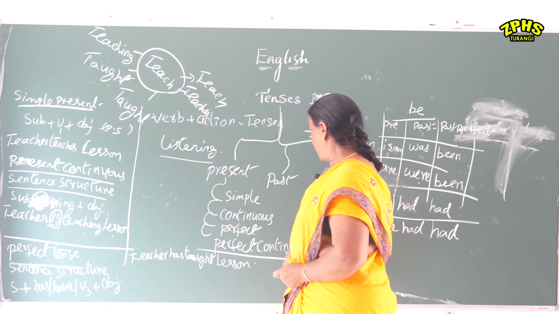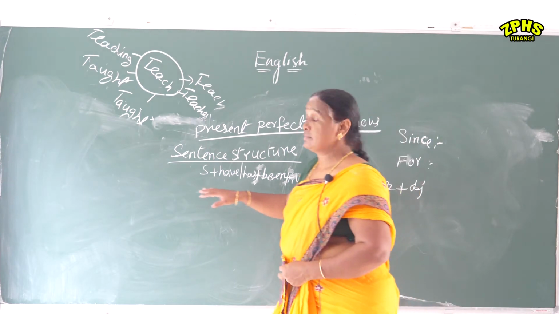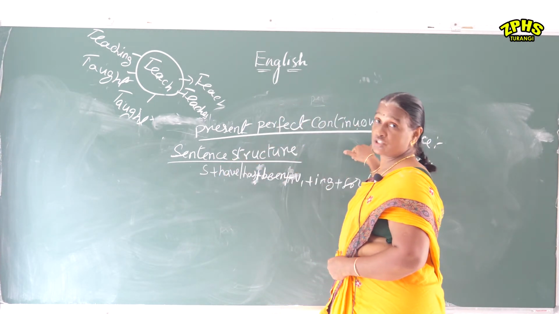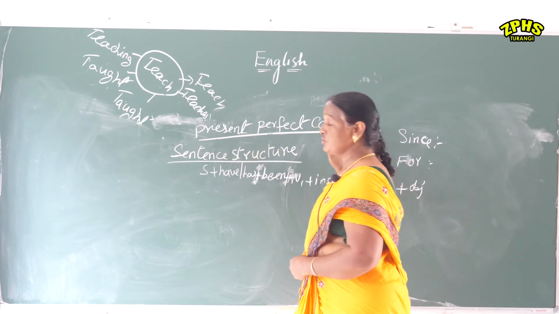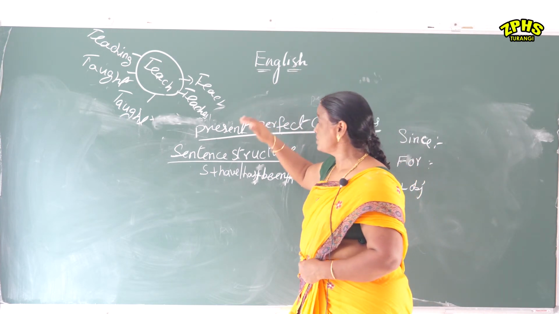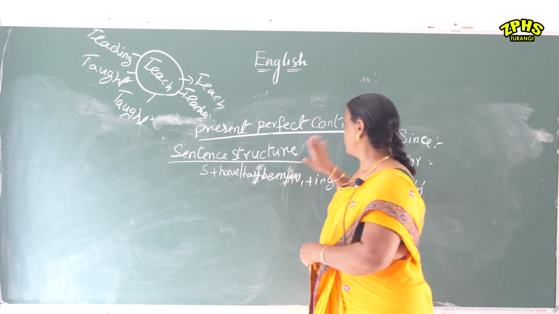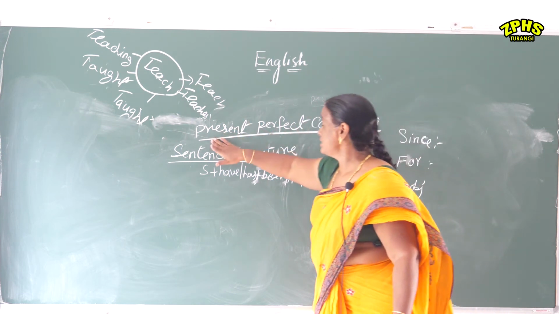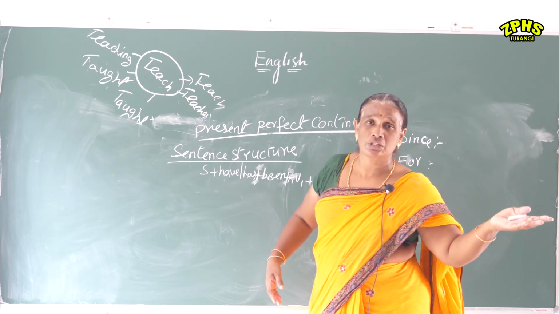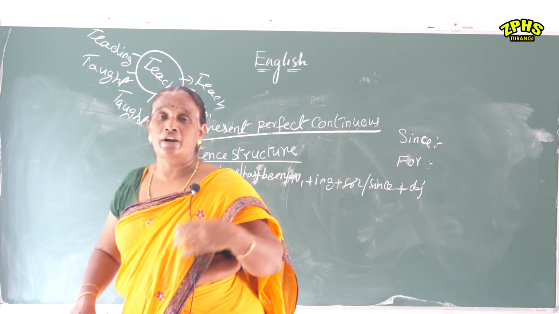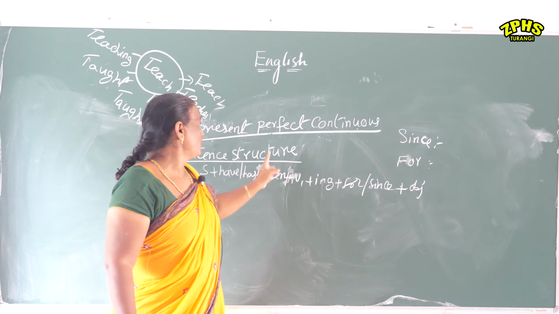The last one is the perfect continuous. In the present tense, the fourth tense is present perfect continuous tense. Present perfect continuous tense means all three above tenses come under here: present tense, simple present; perfect, the work which has completed just now; and continuous, which is going on now. So present perfect continuous tense means the action already started previously, now it is going on and it continues. When it will end, we don't know. This comes under the present perfect continuous tense.